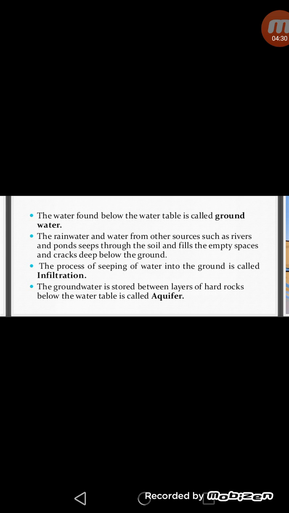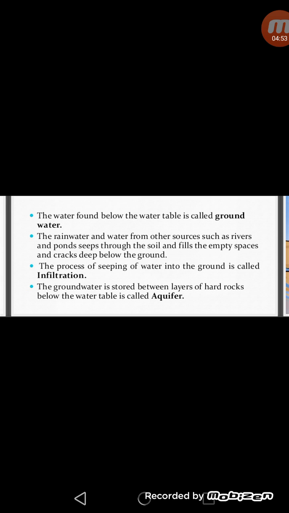So these are certain terms which are related to groundwater, like first one, water table. The upper limit from where the water starts inside the earth is called water table, and the water below the water table is called groundwater. And aquifer term is related to the groundwater which is present between layers of hard rocks below the water table.